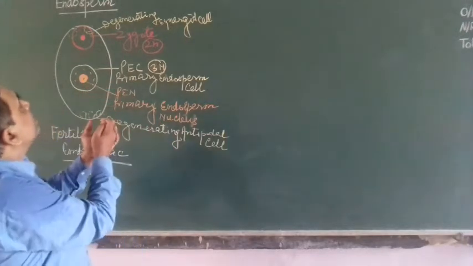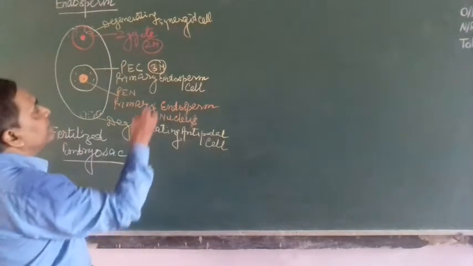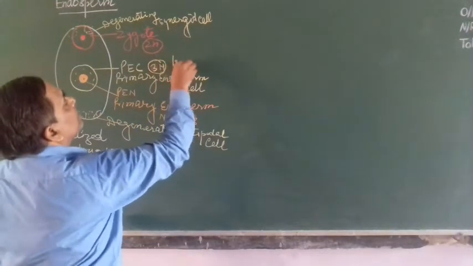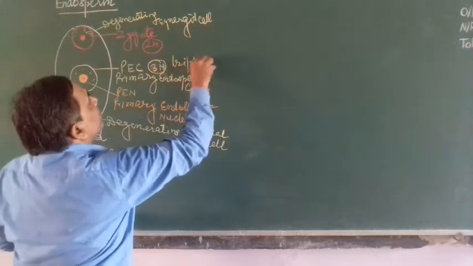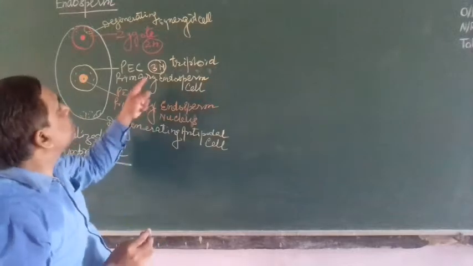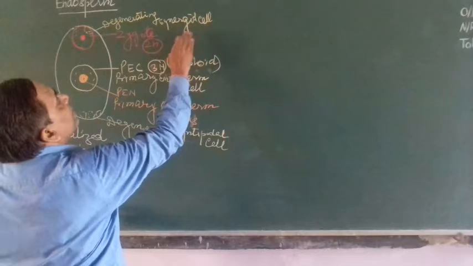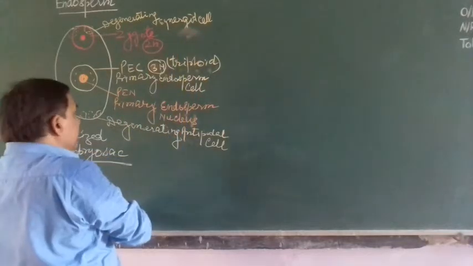This way we can say the primary endosperm cell is triploid. Keep in mind, this question has been asked many times: is it triploid or diploid? The primary endosperm cell is triploid and the zygote is diploid.